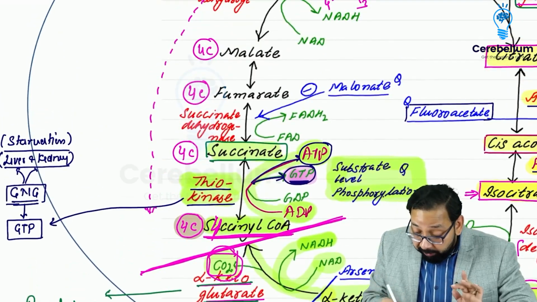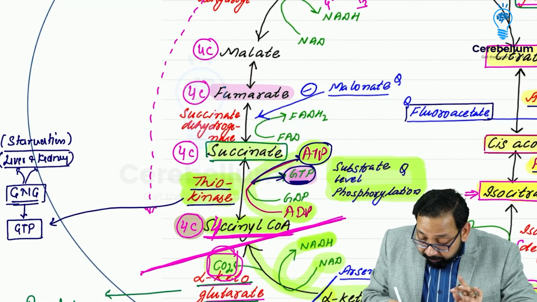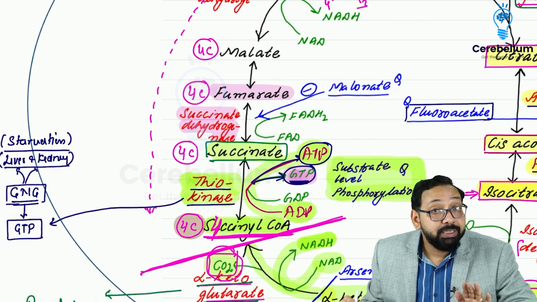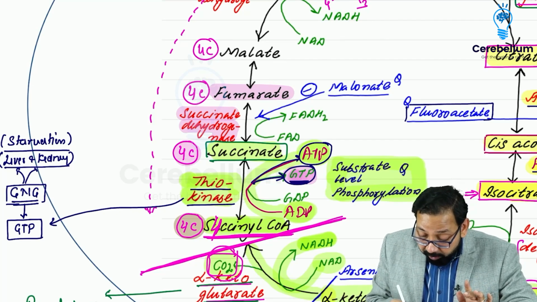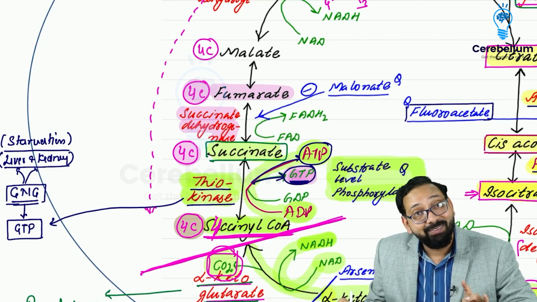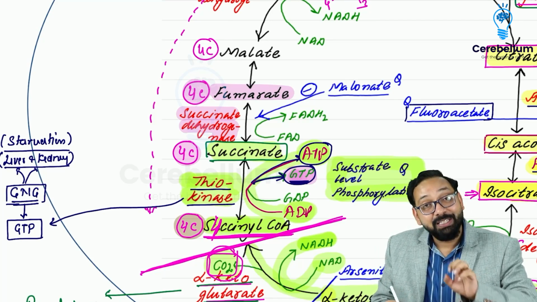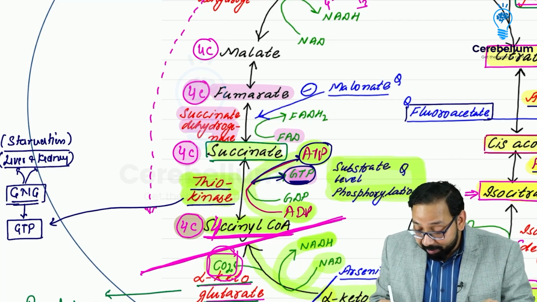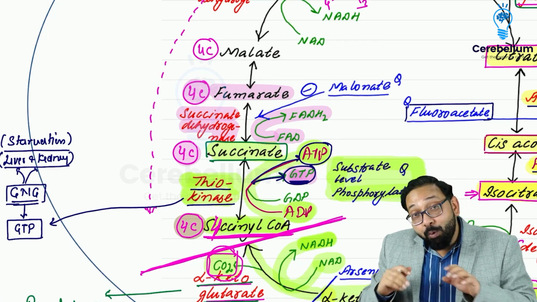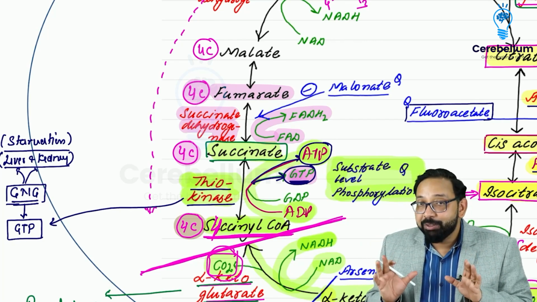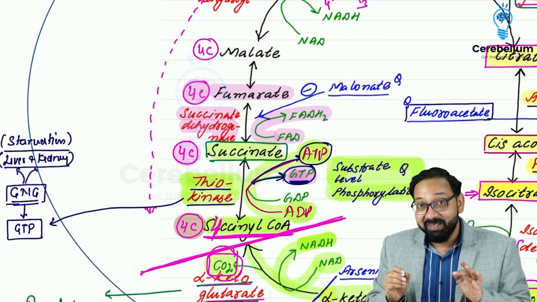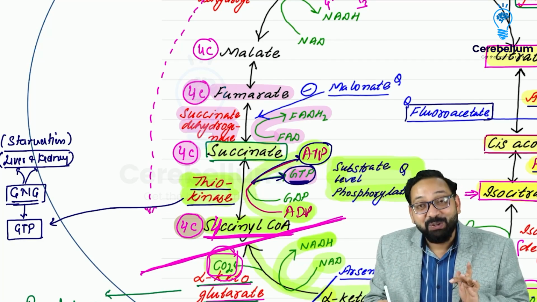Now, succinate is converted to fumarate by succinate dehydrogenase. Now there will be no change in the carbon because succinate has 4 carbon, fumarate has 4 carbon. So no change in the carbon. Only hydrogen will be removed. Dehydrogenase, removal of hydrogen. Hydrogen will be taken by FAD to form FADH. Mnemonic: most of the time you will find that with dehydrogenase, hydrogen is taken by NAD to form NADH, but succinate dehydrogenase produces FADH.